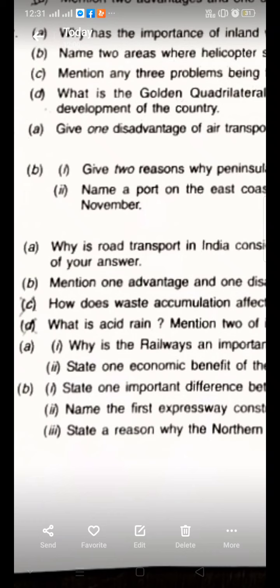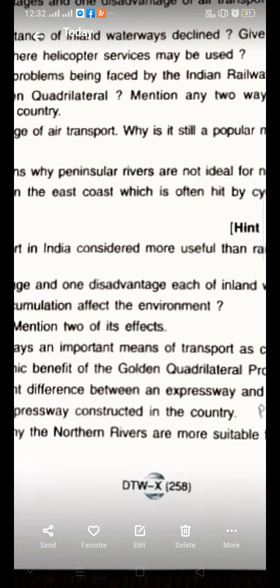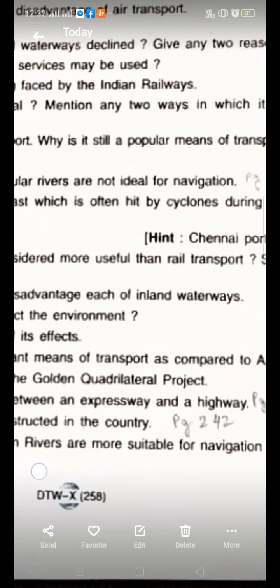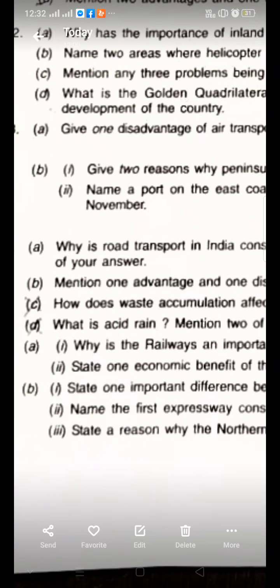The topography is absolutely flat, easy to navigate. There are no rapids or waterfalls on its way, so it is very easy to navigate in this region. So these are the two reasons why the northern rivers are more suitable than the peninsular rivers for navigation.